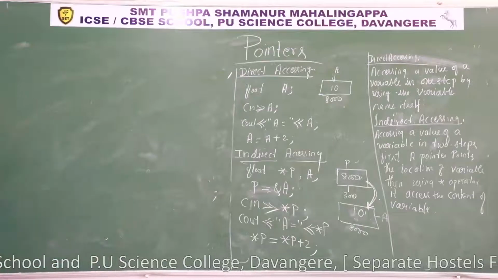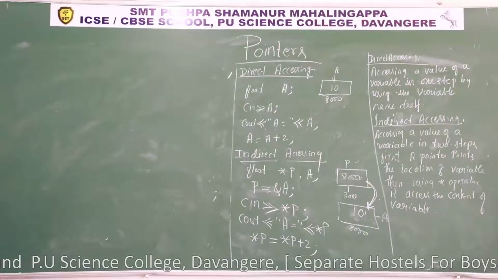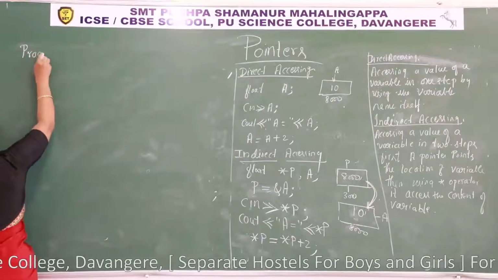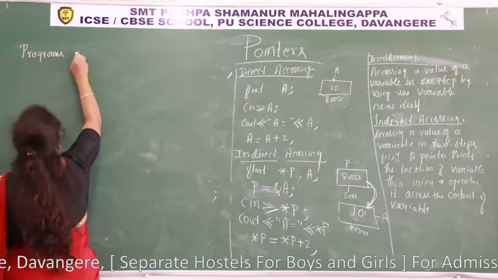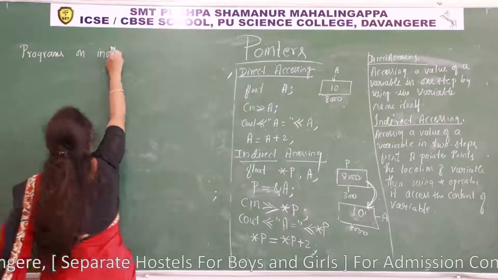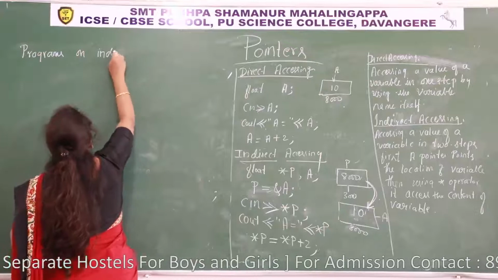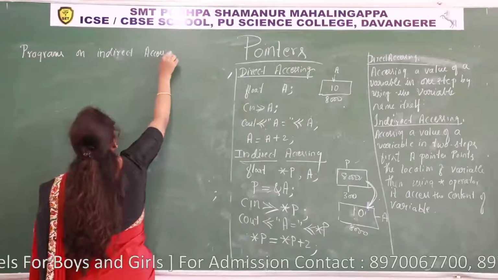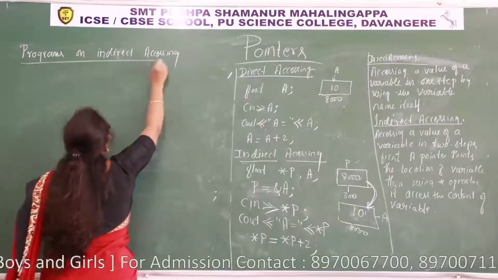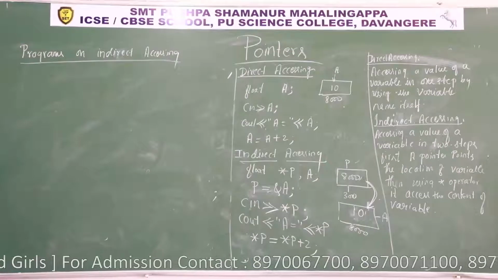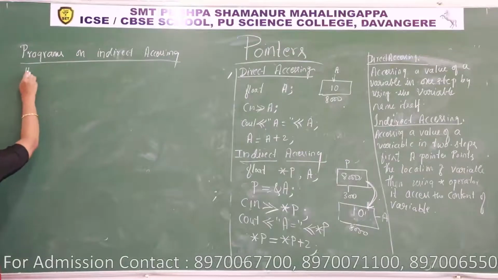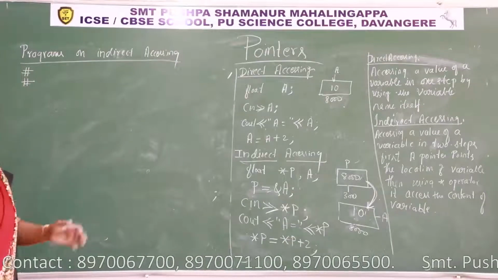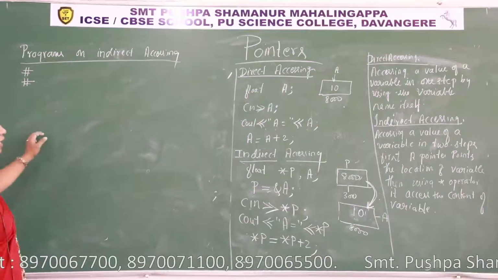Let us understand some problems on indirect accessing. Programs on indirect accessing. Header files. Here I'll show using the normal method, procedural oriented. I'm not taking class and objects concept here.